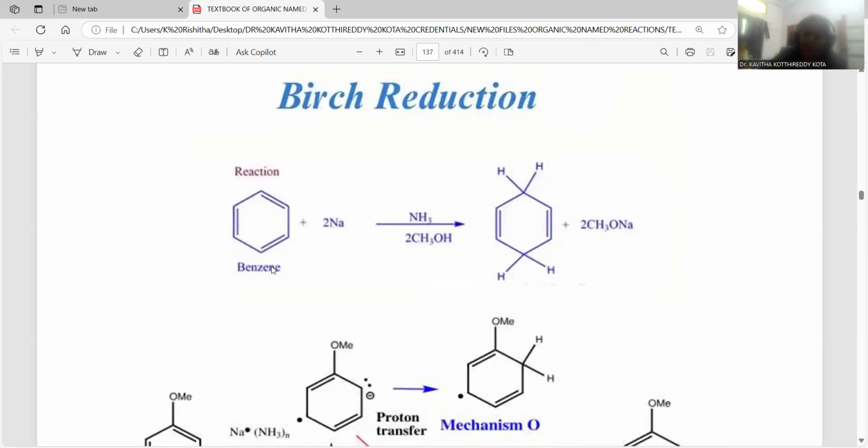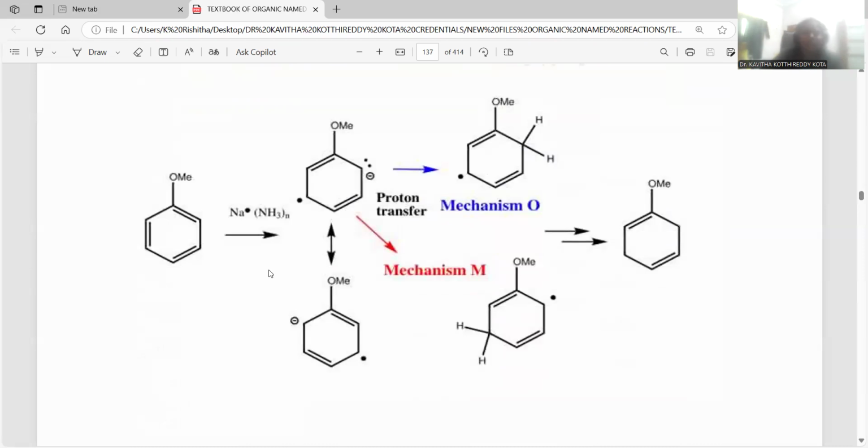Let me give a simple example by taking benzene as a starting material. 2 moles of metallic sodium were taken. Liquid ammonia is also combined with this, and methanol is taken as a solvent medium, as a protic solvent. At this condition, simply at the 1,4 position, there is formation of a dihydro derivative. Dihydrobenzene will be the ultimate product, in addition to sodium methoxide as a byproduct. This is the schematic representation of Birch reduction by taking benzene as a precursor. And let me go with the example mechanism.